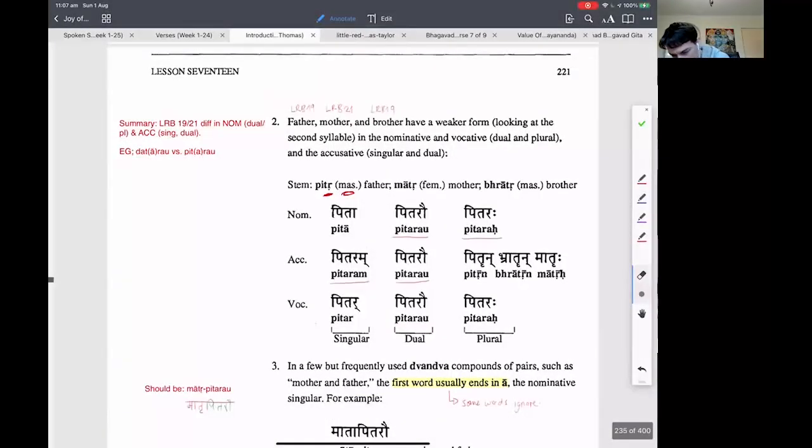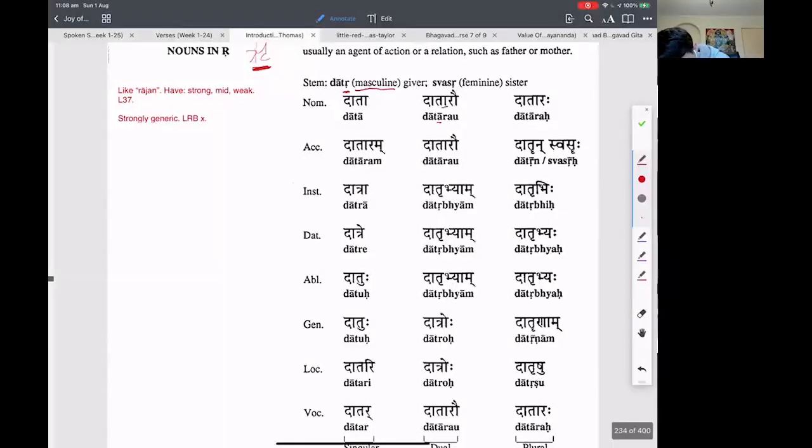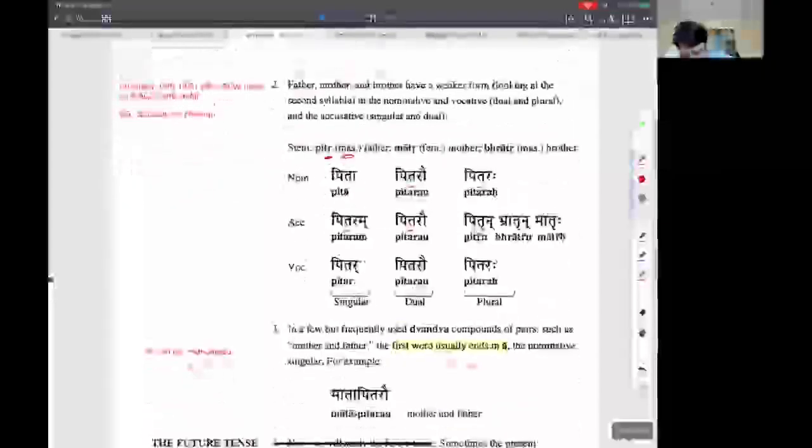For example, in datr, giver, it will be datarau, dataraha, dataram, datarau. So the a will be long. See this a? Long. But in pitr, it's short.